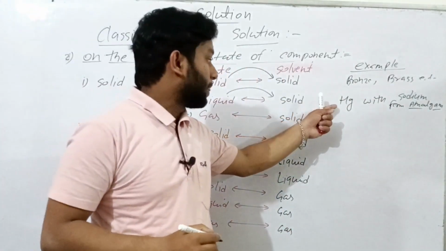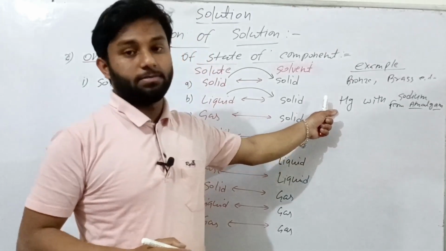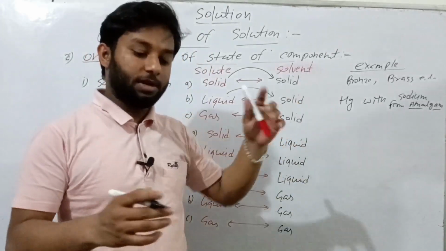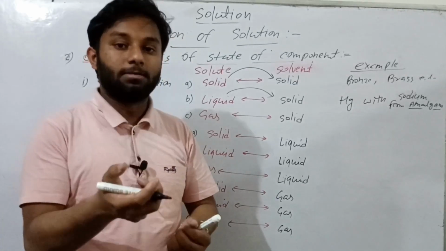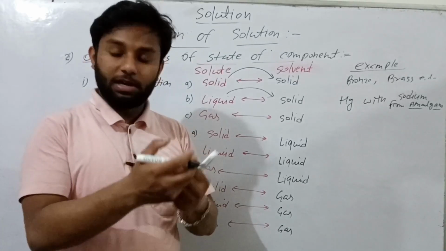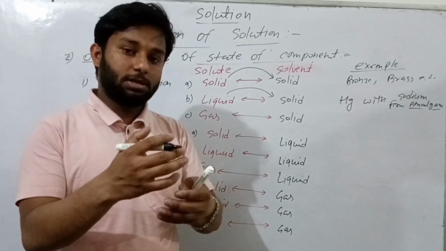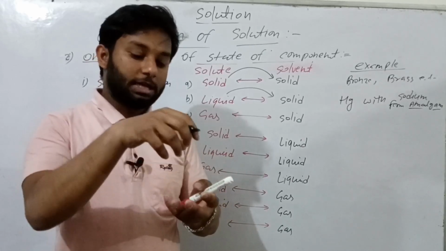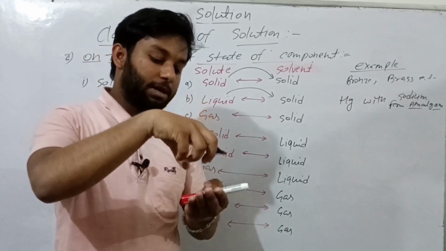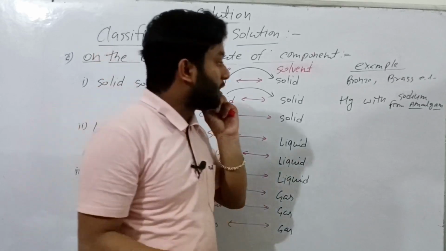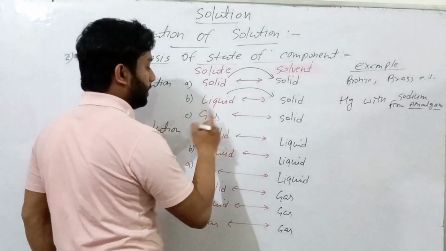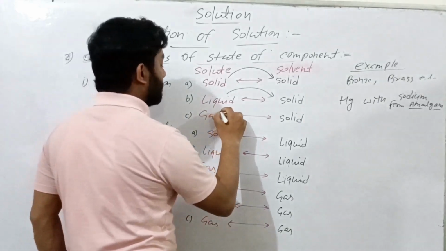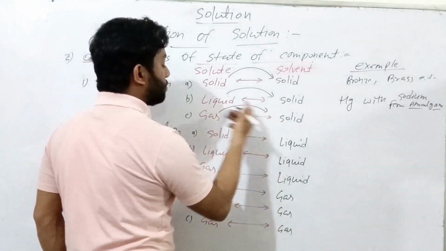When any substance combines with mercury, they form amalgam. It means when any type of substance combines with mercury, then the composition of mercury and other substance is known as amalgam.